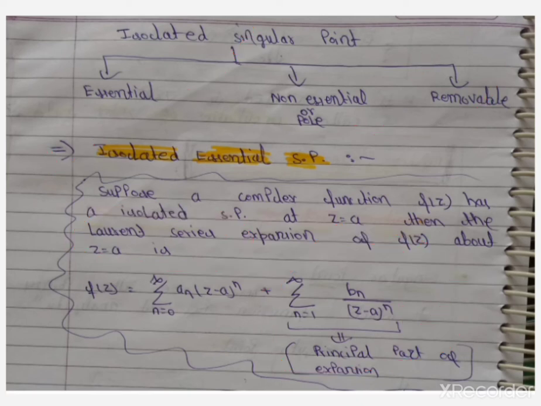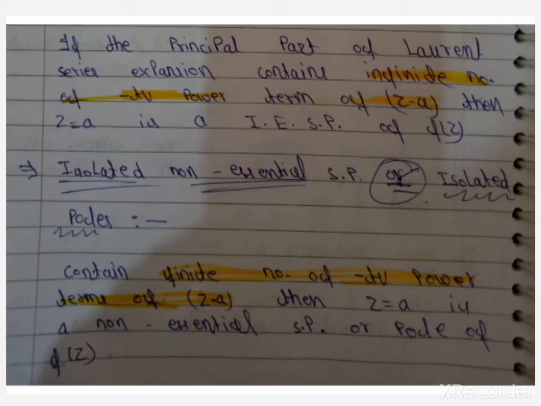So now we will discuss isolated essential singular point. So remember what our principal part is. This is our principal part. Our definition: if the principal part of the Laurent series expansion contains an infinite number of negative power terms of z minus a, then z equal to a is an isolated essential singular point.